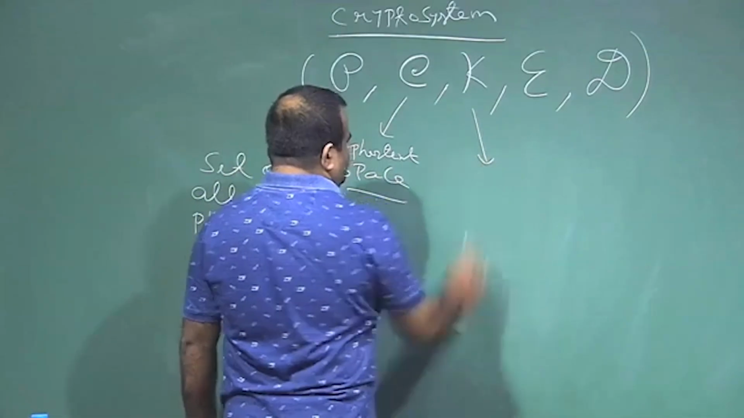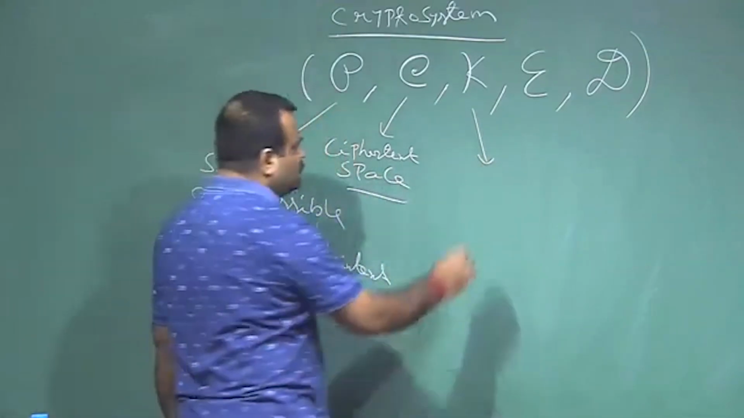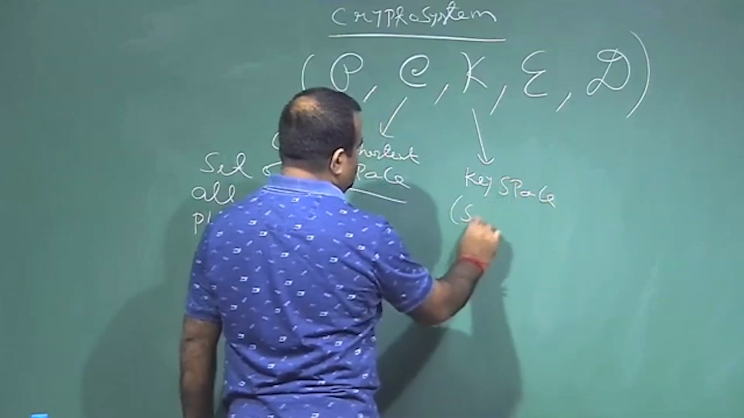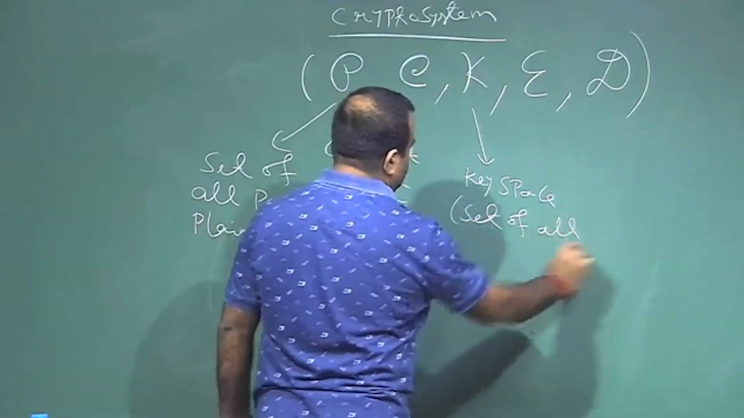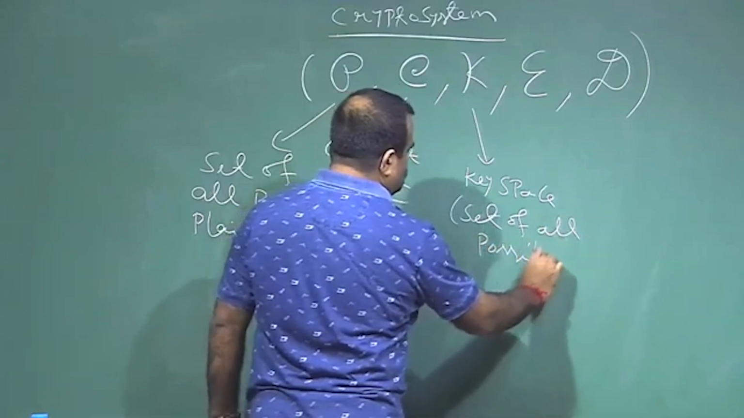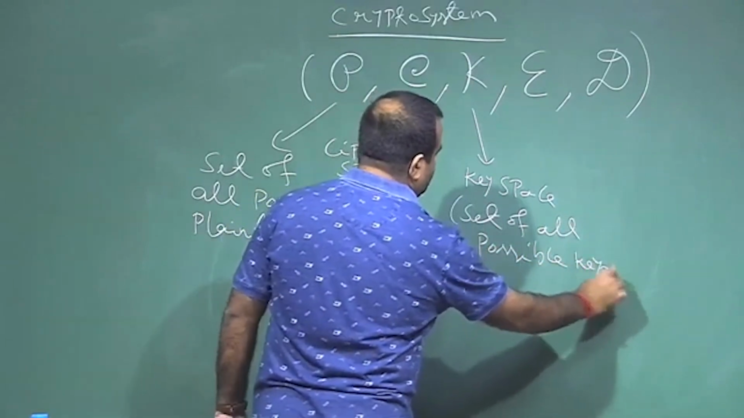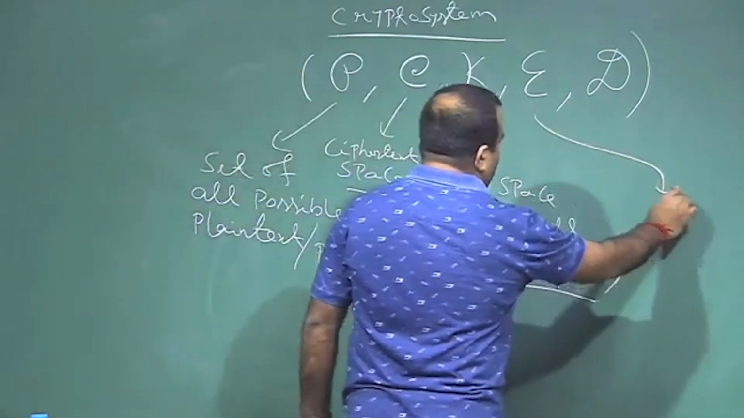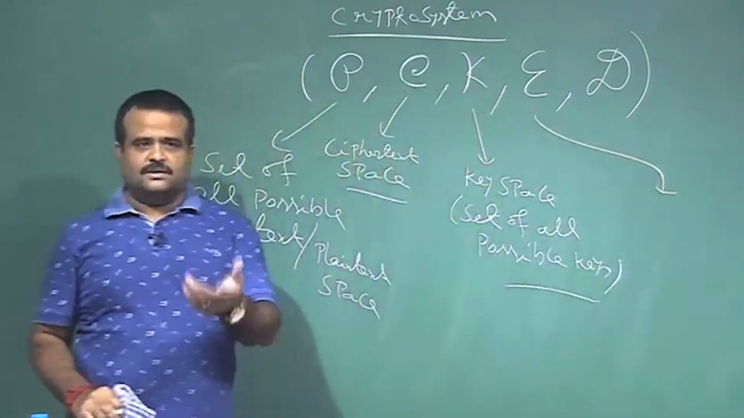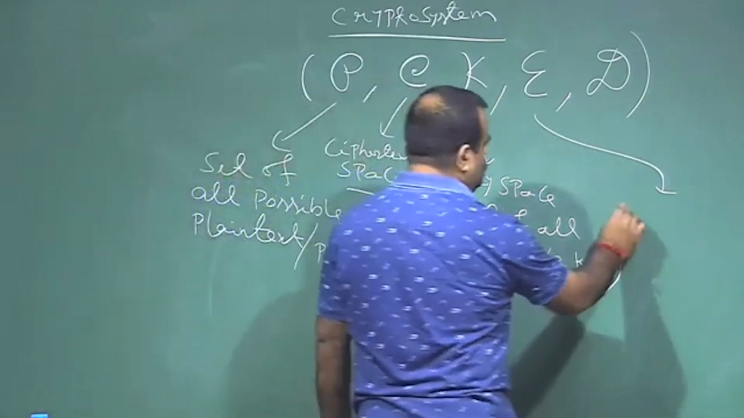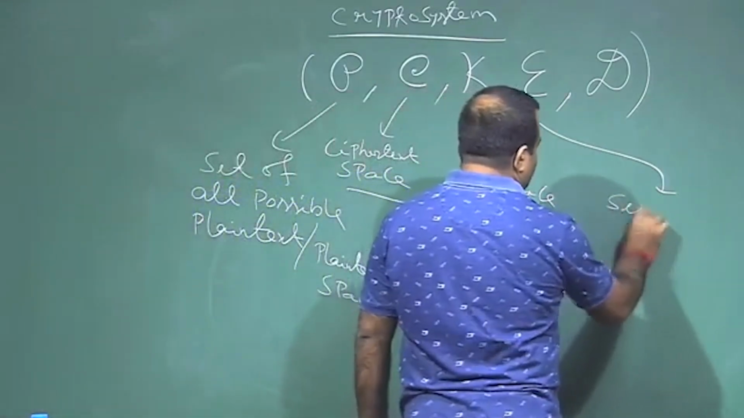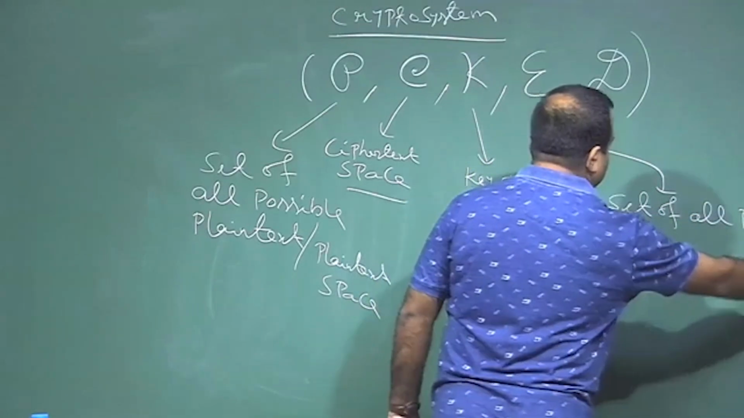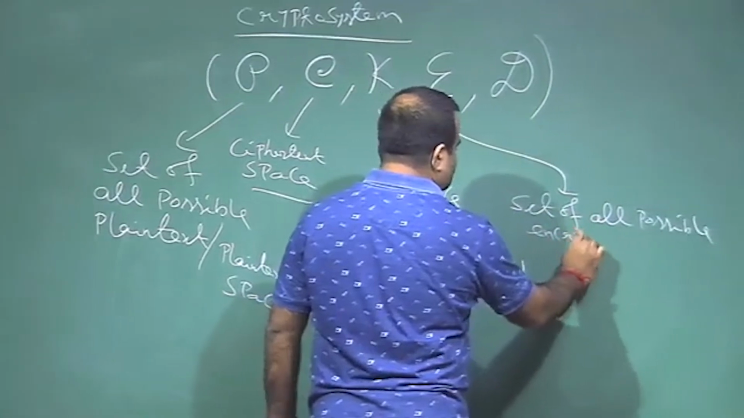And this is the key space, that means the set of all possible keys. And this is the set of all possible encryption algorithms, the set of all possible encryption functions,